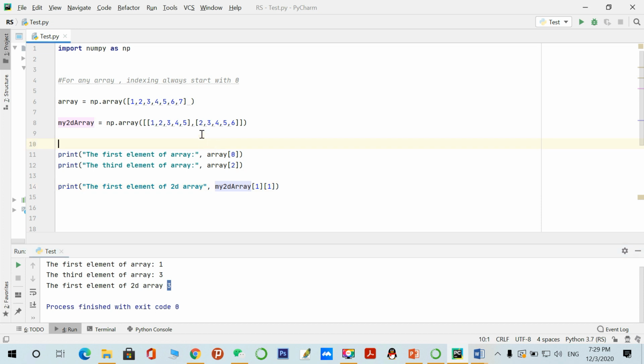The second element of the 2D array is 3, because we have given 1, it means the row is 1, this is row 0, and this is row 1 and column 1, so here we are accessing 3. So this is a basic way to access elements of a 1D array and 2D array.